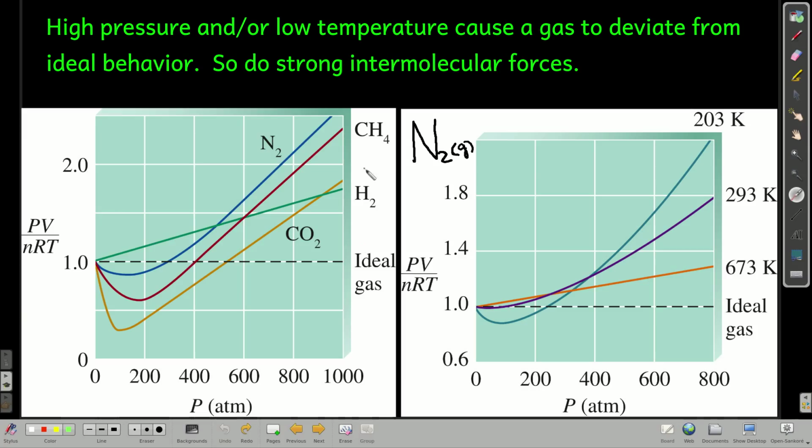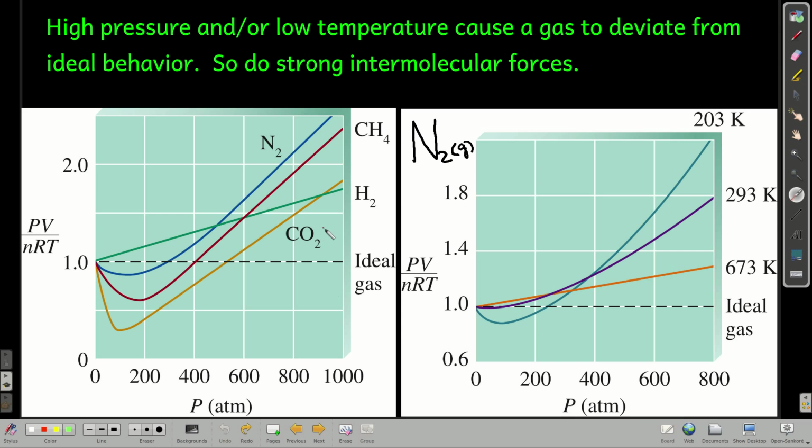And so we would expect the pressure of an ideal gas to be greater than the pressure of a real gas. In terms of volume, we would expect the volume of an ideal gas to be less than the volume of a real gas, because in a real gas, the actual particles are taking up space.